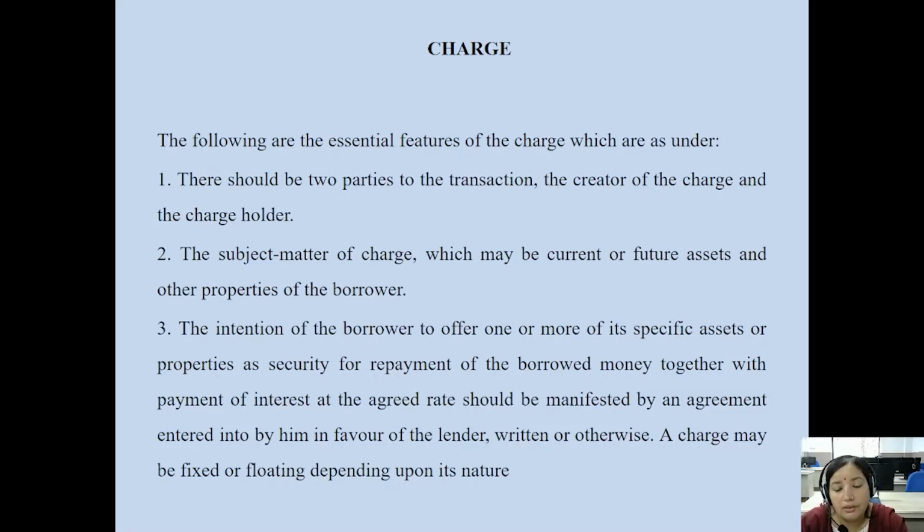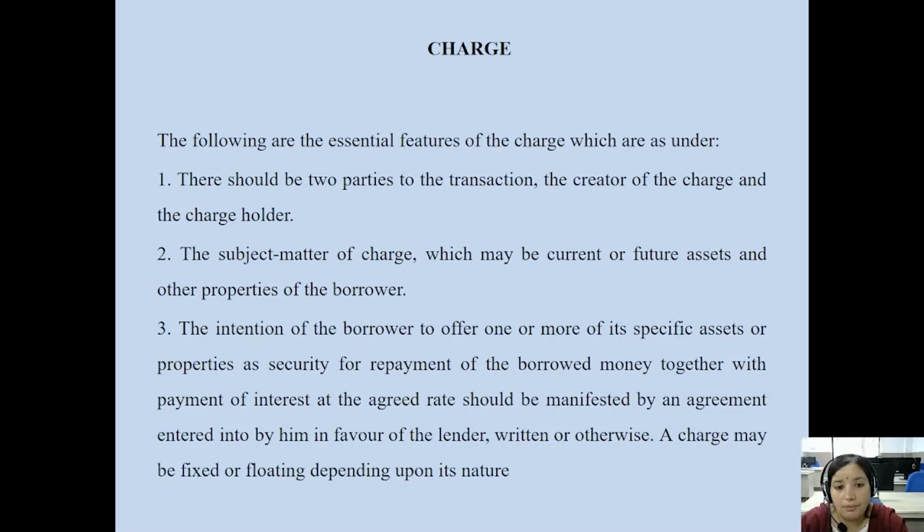A charge may be fixed or floating depending upon its nature, whether it is fixed by nature or floating by nature. If you are creating a charge over the fixed assets of the company, that charge is called a fixed charge. And if you create a charge over the floating assets of the company, that is, the current assets or liquid assets of the company, that charge is called a floating charge.